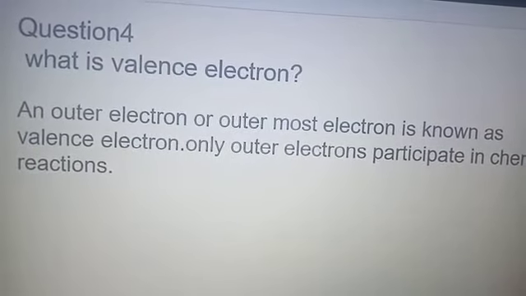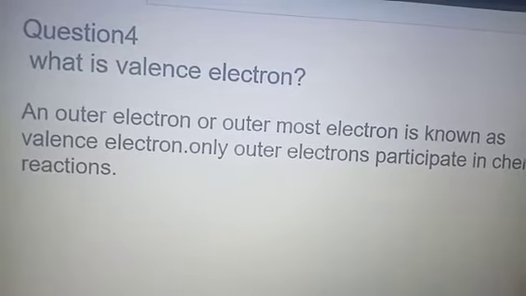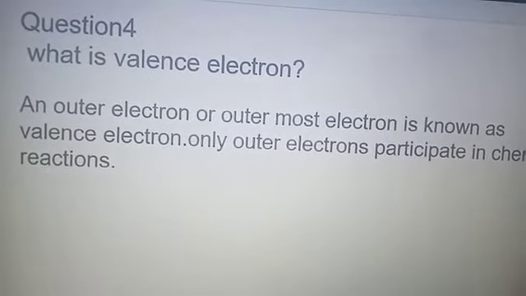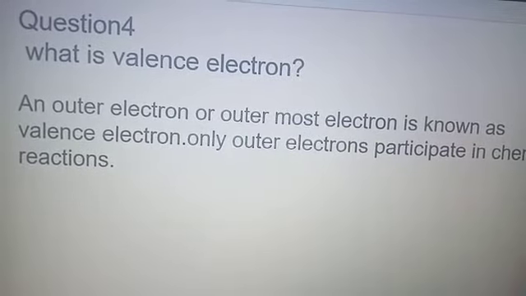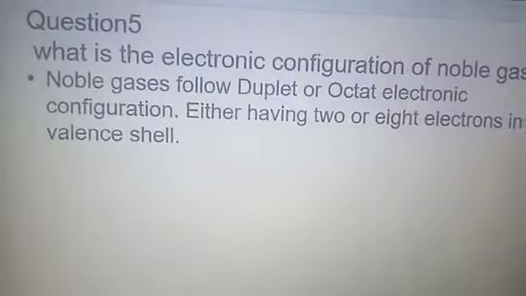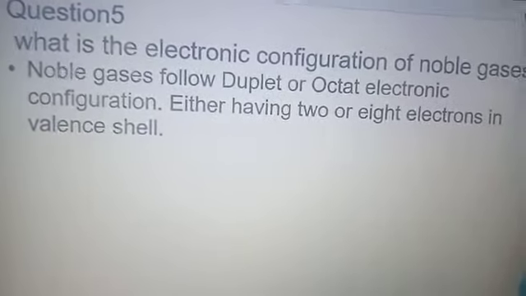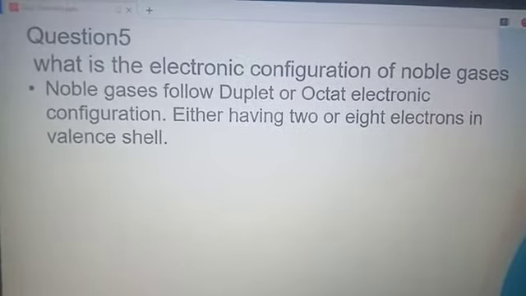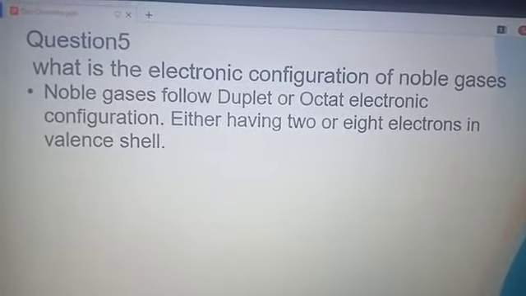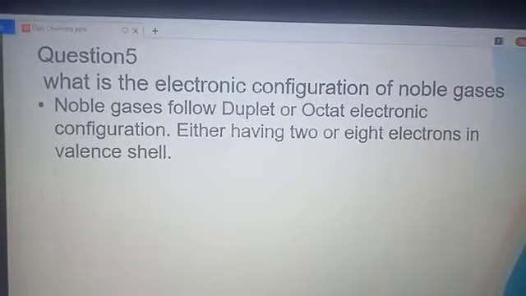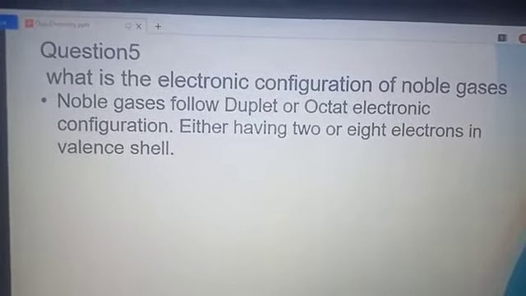An outer electron or the outermost electron is known as valence electron, and only outer electrons participate in chemical reactions. Next question is, what is the electronic configuration of noble gases? Noble gases follow duplet or octet rule, having either 2 or 8 electrons in the valence shell.